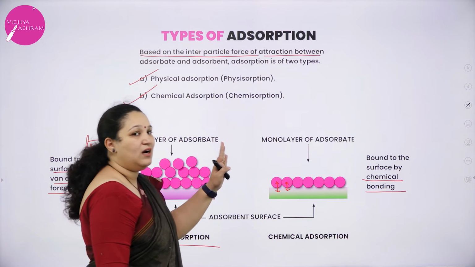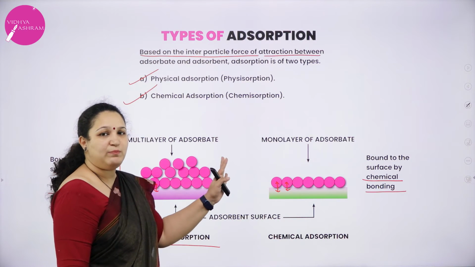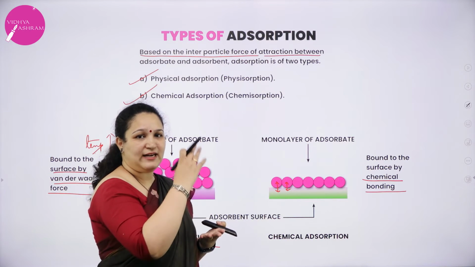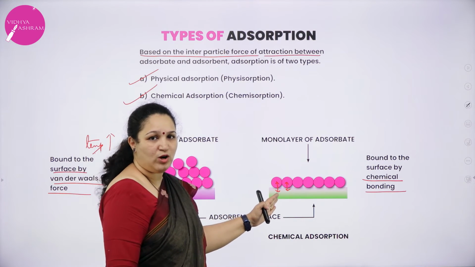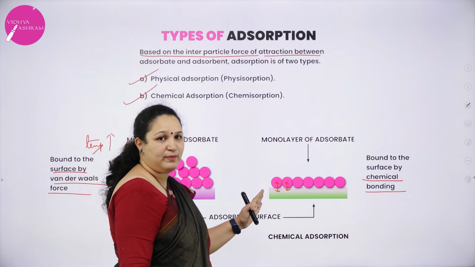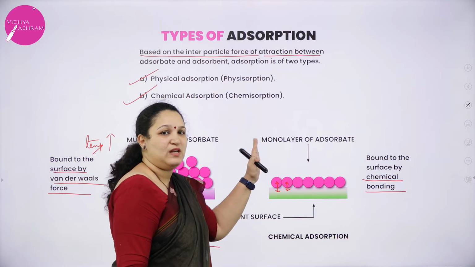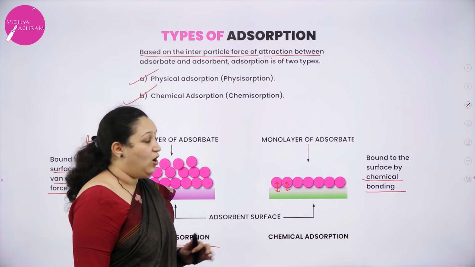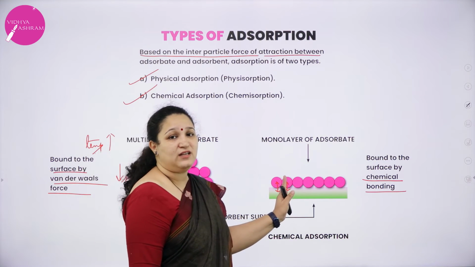It requires a little higher temperature. What happens with temperature is, at a little higher temperature the particles can get activation energy and then form the bond with the adsorbent. But very high temperature is again not very suitable for chemical adsorption. Also, it requires activation energy.